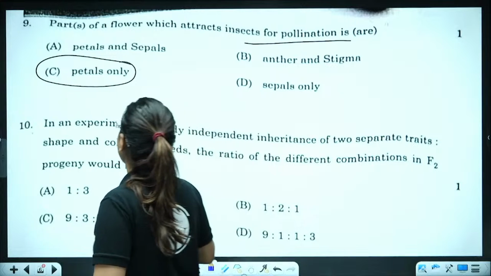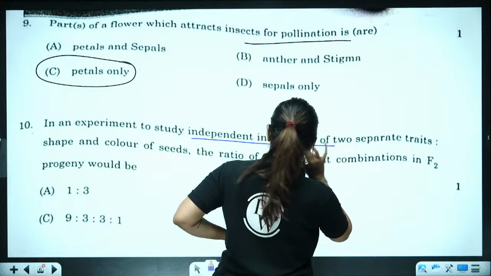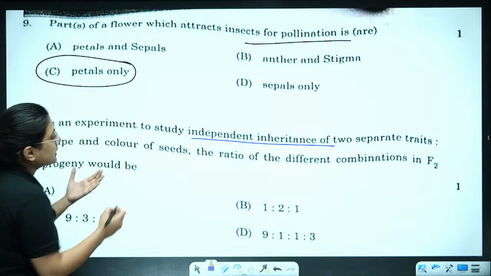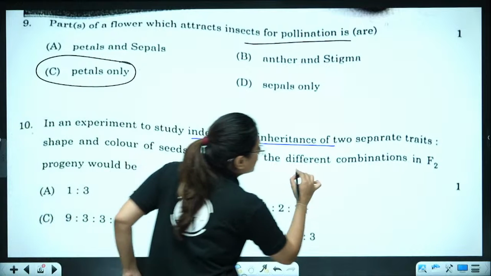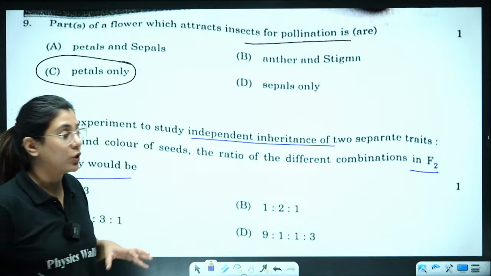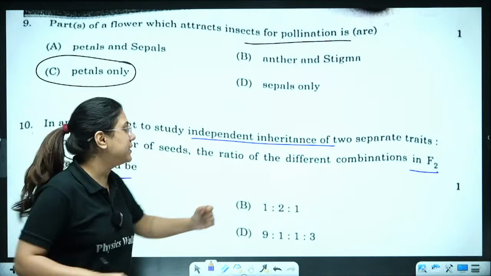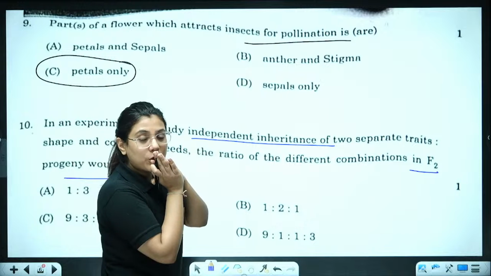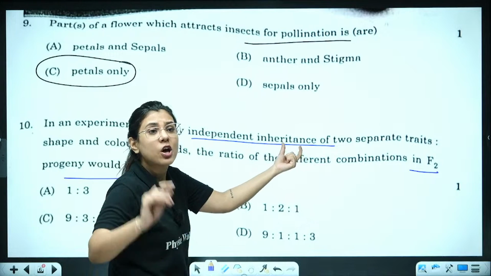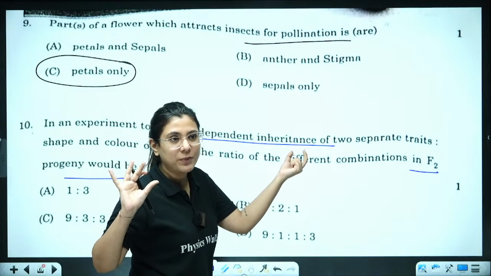Now let's come to question number 10. In an experiment to study independent inheritance of two separate traits, shape and color of seeds, the ratio of different combinations in F2 generation progeny would be which of the following? So the question is based on the laws of Mendel, and the question here is directly talking about the law of independent inheritance, which means the law of independent assortment. Law of independent assortment, right?